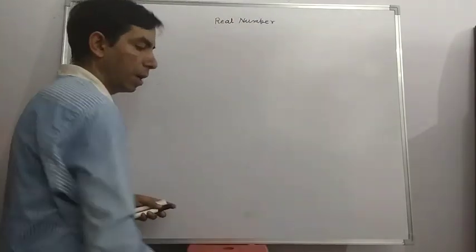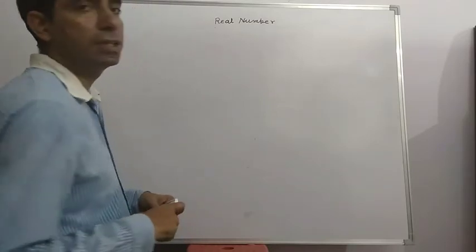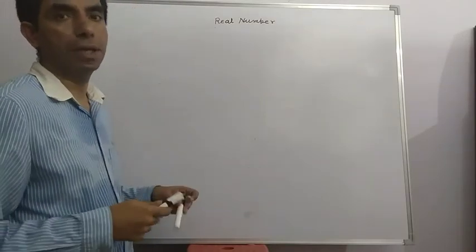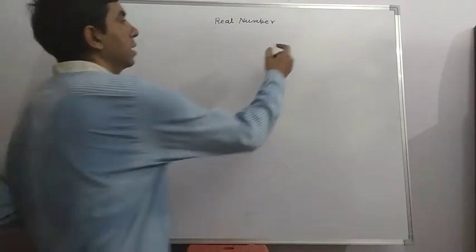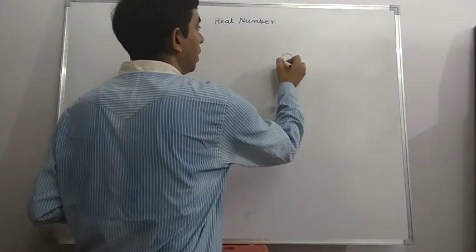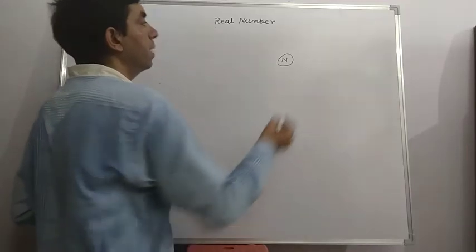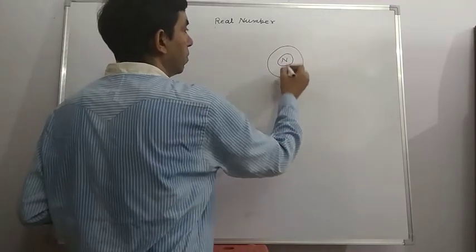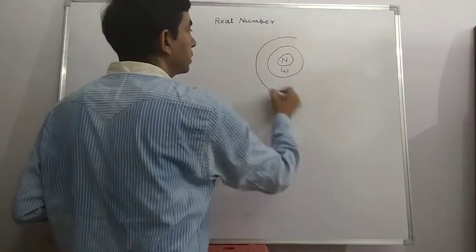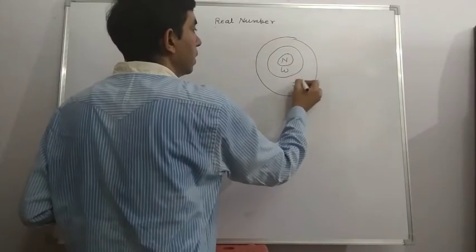Starting with real numbers, let me first clarify all these things by a drawing. Natural numbers are covered by whole numbers, and whole numbers are covered by integers.